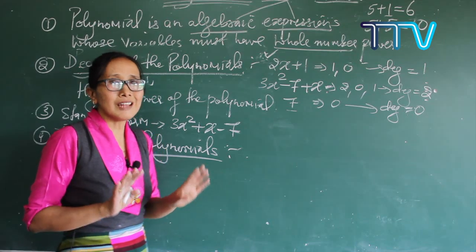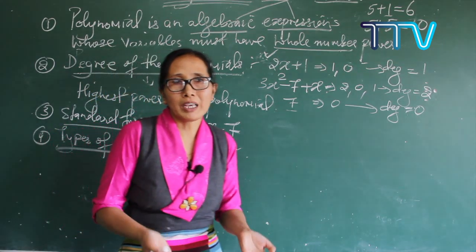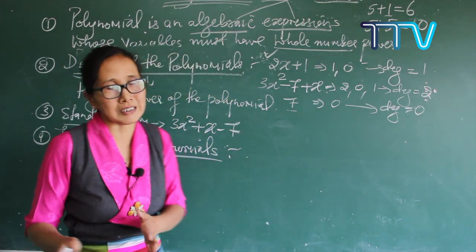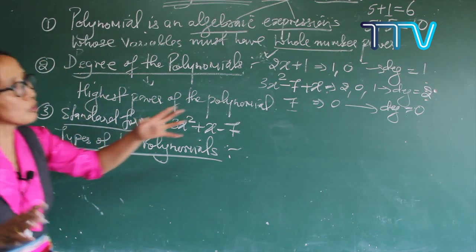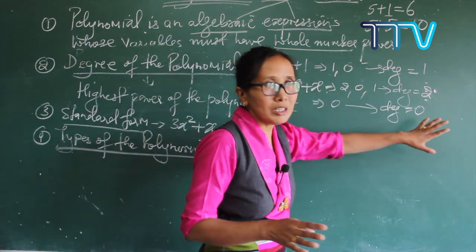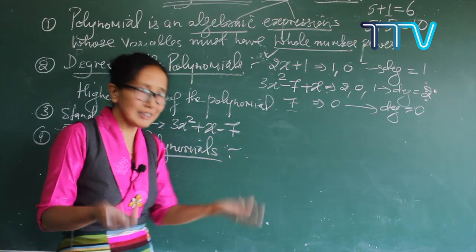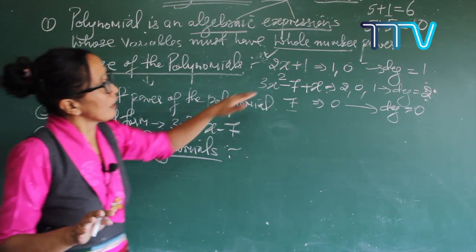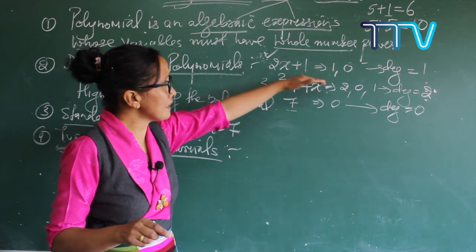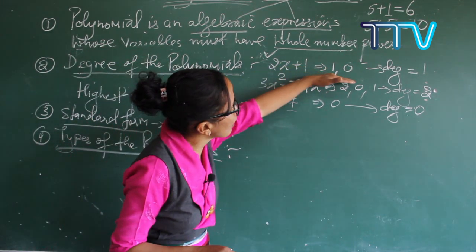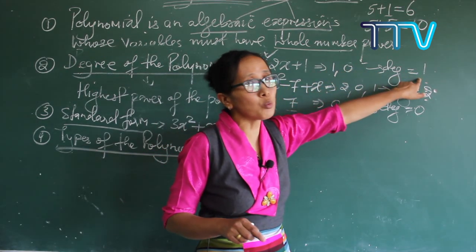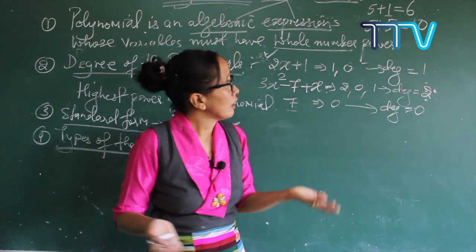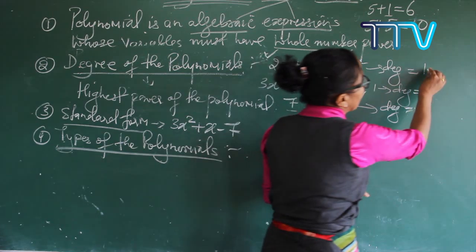Now in class 9 you are classifying polynomials on the basis of degrees. You know how to get the degree 1, 2, 3. After getting the degree you can identify it easily. If your degree is 1, it is called linear.